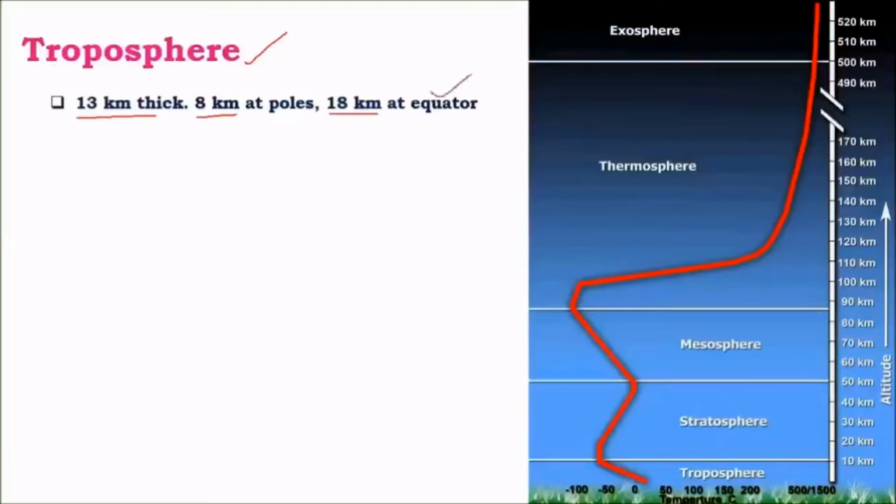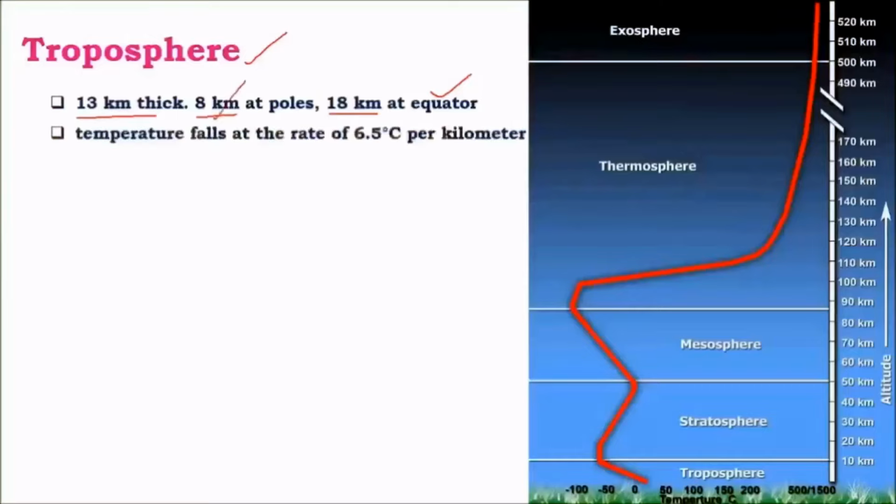As a result, the air at the equator is vaporized and increased in volume, and as temperature of this air increases, it rises above. Hence, there is greater thickness of troposphere at the equator, whereas at poles, as the air is very cold, the air condenses. There is no increase in volume, and the air doesn't rise towards the upper layers. As a result, there is no increase in thickness of troposphere. As a result, thickness here is least. It is only about 8 to 9 kilometers.